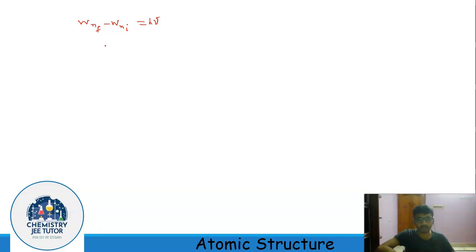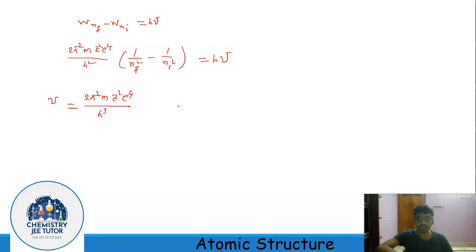the emitted radiation. Now if we put in the expression of W, it becomes 2 pi square m z square e to the power 4 divided by h square, into 1 upon nf square minus 1 upon ni square, equal to h nu, or nu equal to 2 pi square m z square e to the power 4 divided by h cube into 1 upon nf square minus 1 upon ni square.